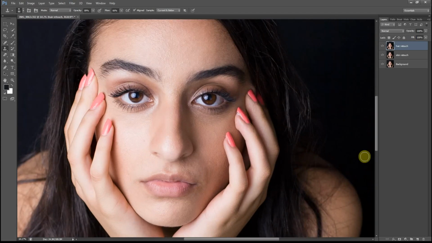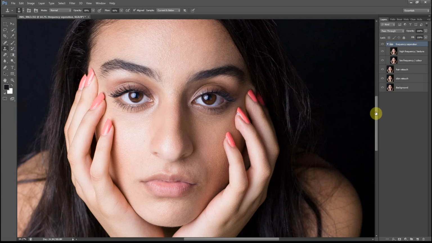So now we move on to the next stage of skin retouching. And in my opinion, it's the most important stage. And that is frequency separation. And we are going to do this by creating two brand new layers. We'll rename the top one High Frequency. That's going to be the texture layer. And we'll rename the lower one Low Frequency, and that's going to be our color layer. Now we will group both layers and we will rename this Frequency Separation.